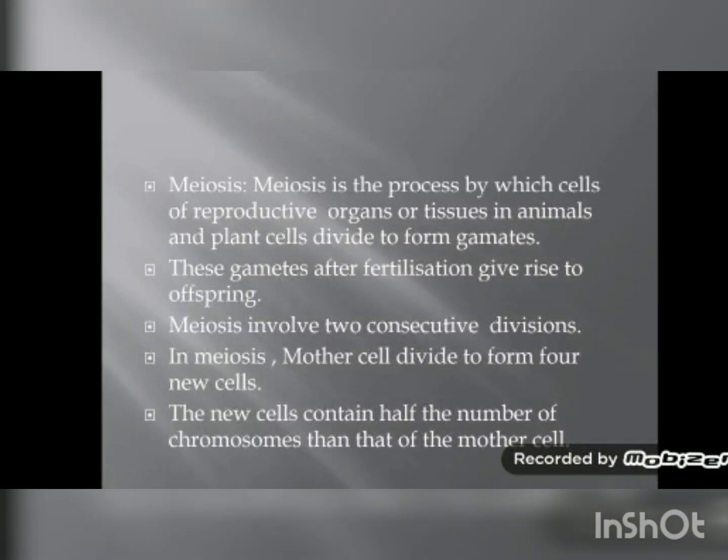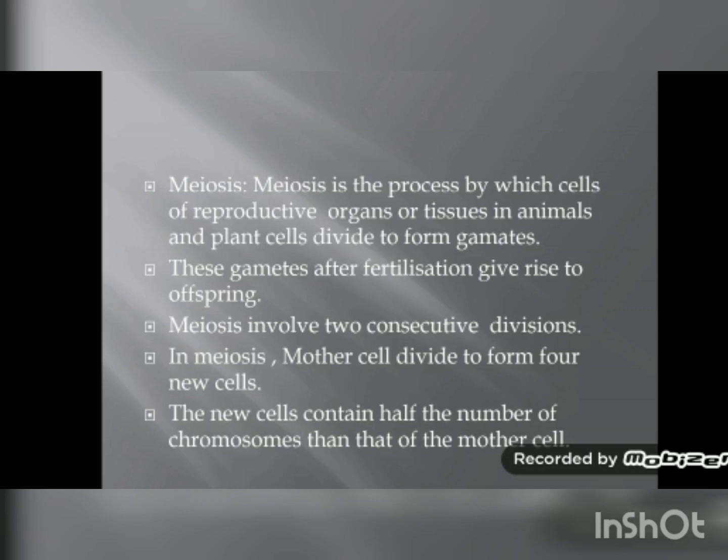Meiosis is the process by which cells of reproductive organs or tissues in animals and plants divide to form gametes. Now what are gametes? Gametes are present in male and female reproductive organs. In males, the male gamete is sperm, whereas female gametes are egg cells. Now these gametes fertilize and give rise to a new organism, that is offspring. So meiosis is the process by which cells of reproductive organs or tissues divide to form gametes.